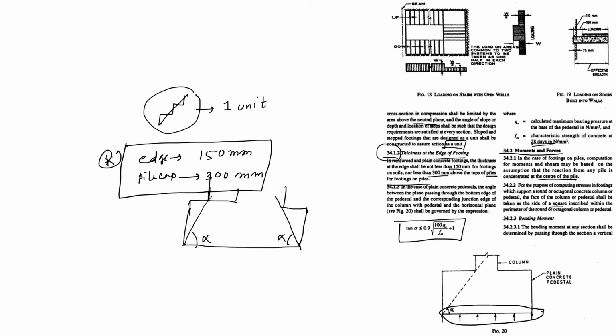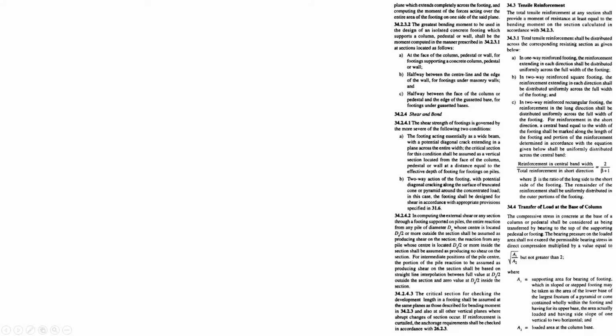Bending moment. The bending moment at any section shall be determined by passing through the section a vertical plane which extends completely across the footing and computing the moment of the forces acting over the entire area of the footing on one side of the said plane. The greatest bending moment is to be used in the design. Definitely, suppose you have three moment values, 100, 150, 200, so this should be your maximum.